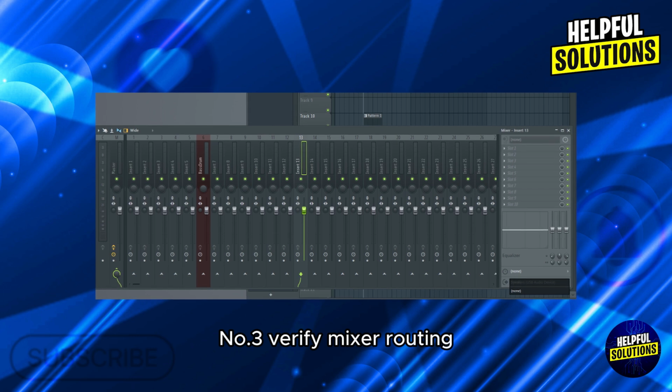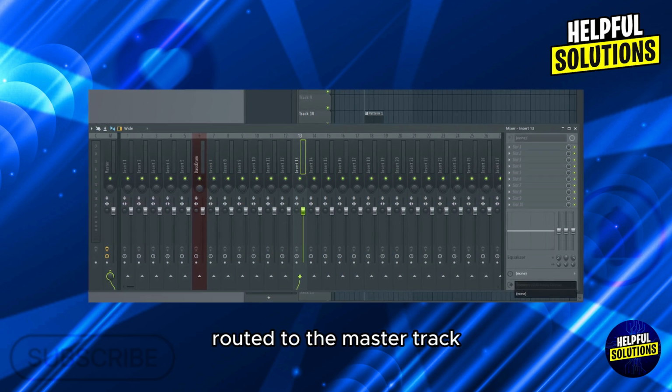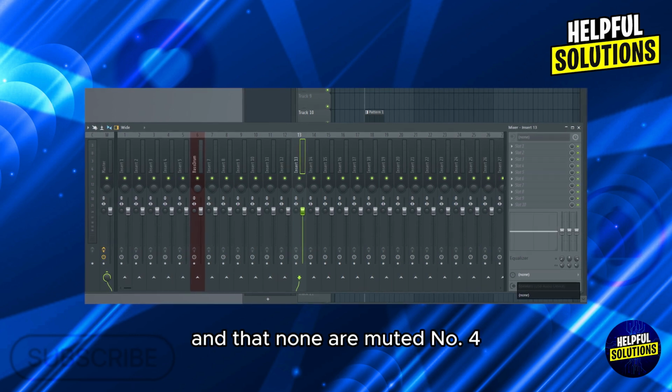Number 3. Verify mixer routing. Open the mixer and confirm that all channels are correctly routed to the master track and that none are muted.